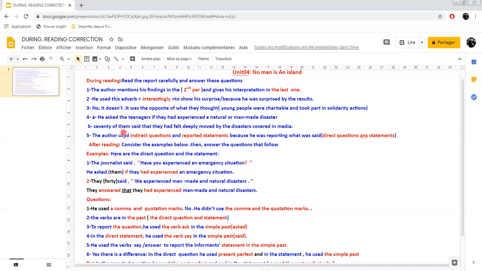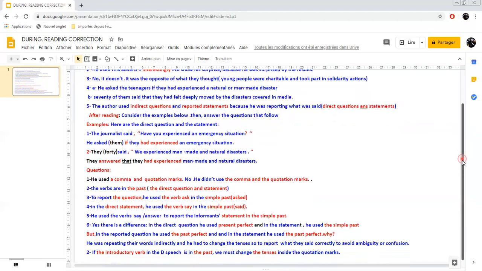Now, concerning the after reading, of course, I gave you two examples, number 1 and number 2, each example with a sentence, and I asked you to read the examples carefully and answer the set of questions.